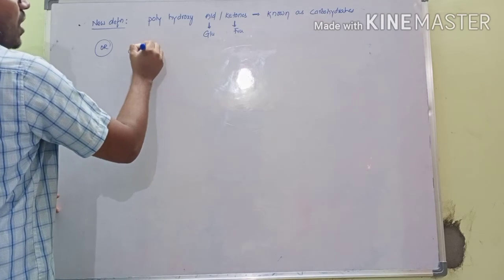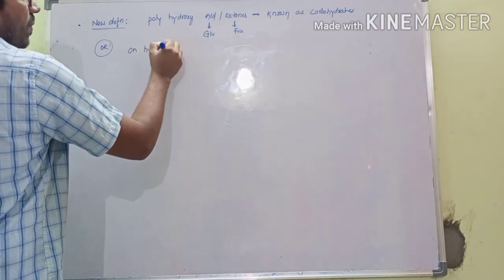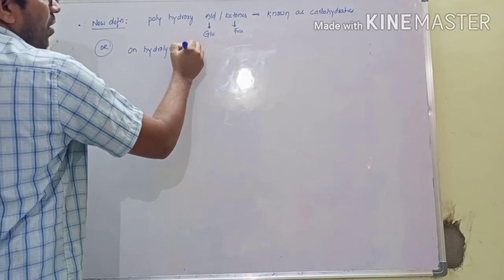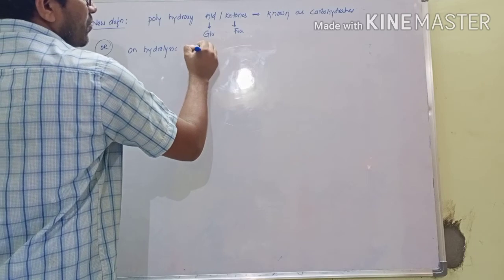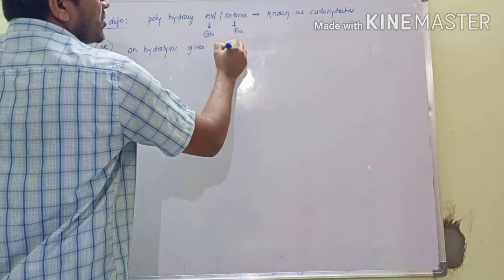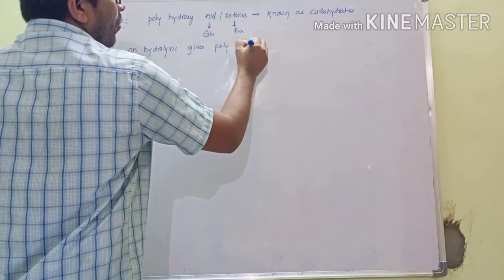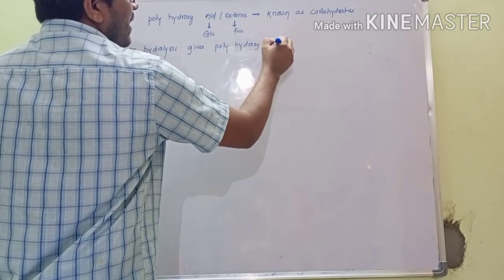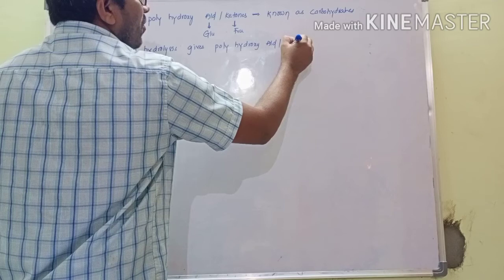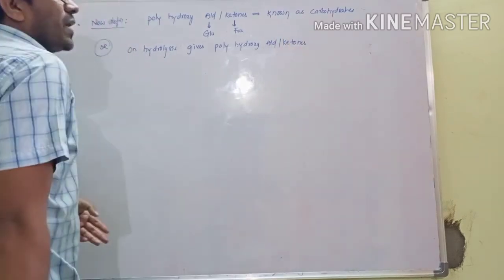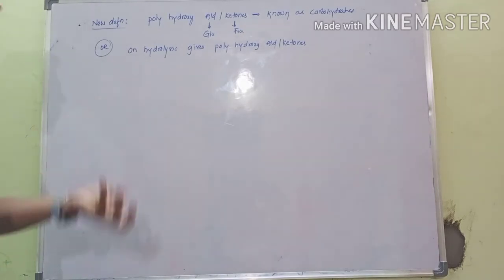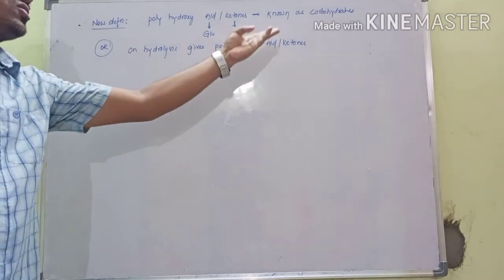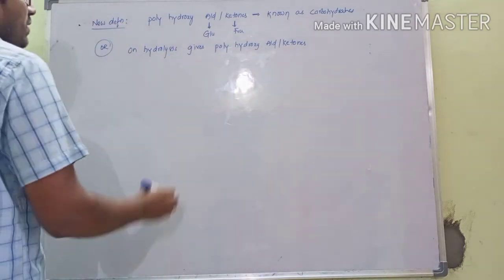On hydrolysis, otherwise on hydrolysis gives polyhydroxy aldehydes or ketones, also known as carbohydrates. It means any compound that, on dissolving in water, gives an aldehyde functional group or keto functional group and OH functional groups. Those are also known as carbohydrates.